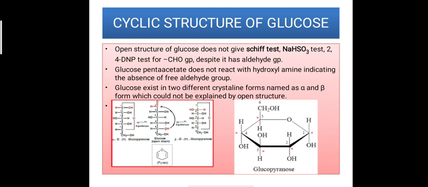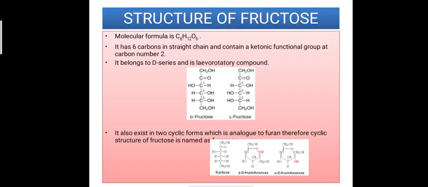Now, the cyclic structure of glucose resembles pyran, therefore the structure of glucose is known as the glucopyranose structure, which is the cyclic structure of glucose.